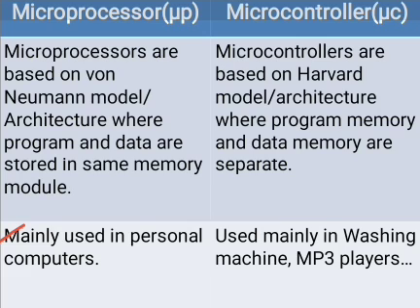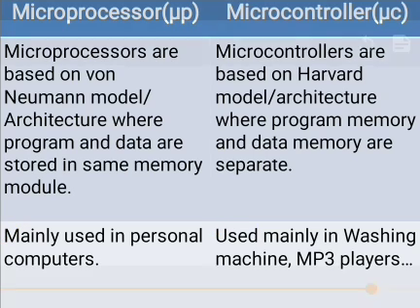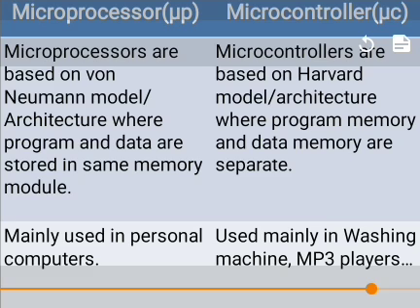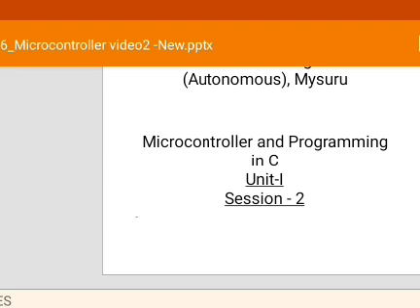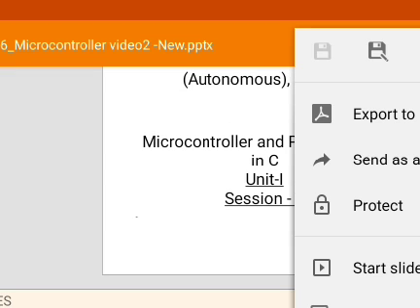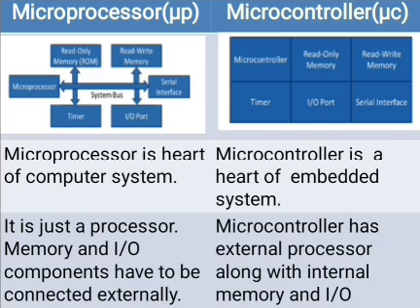The microcontroller is used mainly in washing machines, MP3 players, microwave ovens, home appliances, and so on. These are the main differences between the microprocessor and the microcontroller. Thank you.